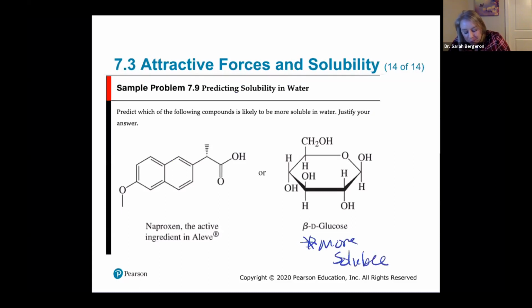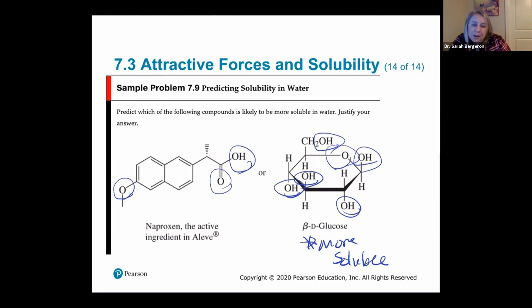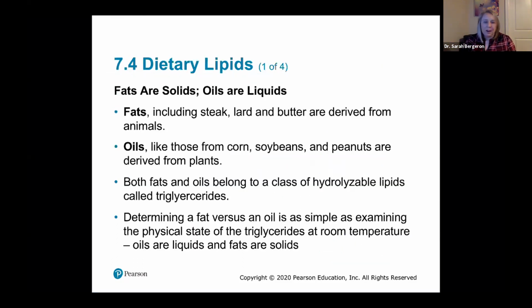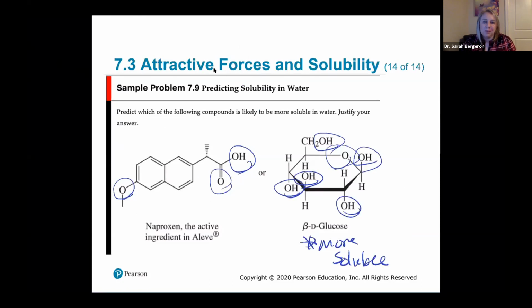Why? Oh my goodness, look at all these hydroxyl groups. And we have another oxygen there. All of those can participate in interactions with water. When we look at our naproxen, we have 1, 2, 3. You only have 3, so it's not going to be as much. And you only have those soluble groups on either end of the molecule. You don't have anything in the middle. And so glucose is more spread out, and you have more atoms that can interact with water. All right. Let's go do our practice problems.